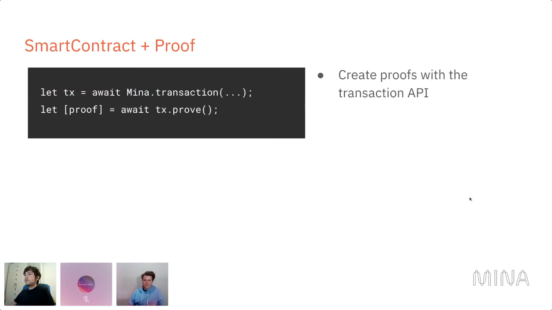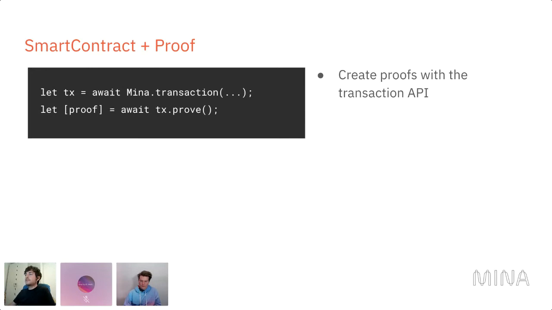Second thing, how proof integrates with smart contract is that obviously you can return proofs from smart contracts. So this is the API to create a transaction that you probably know from the last workshop. And on such a transaction object, you have a method transaction.proof, and it will return the list of proofs of all the zkApp parties that were involved in that proof.